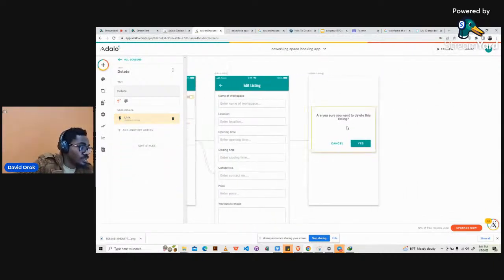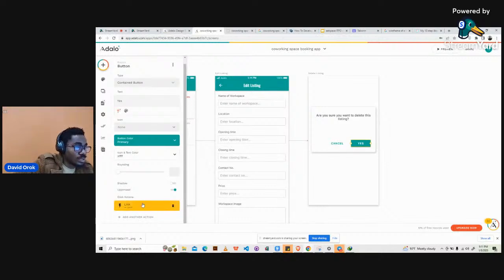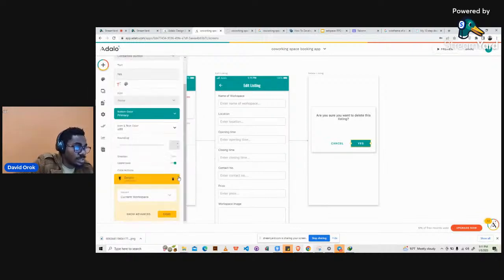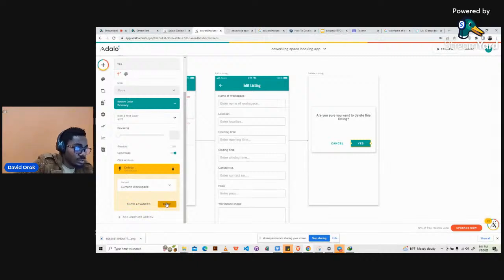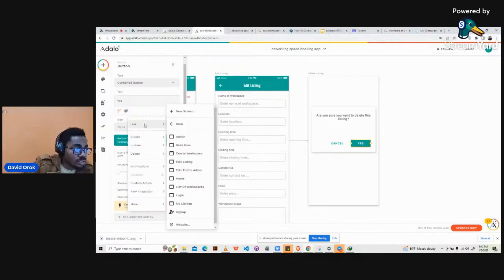And then when we come to this particular listing, we'll click on the yes button itself, and then we tell it what to do. The initial thing here was to link back, so we delete that. So add an action, delete current workspace, right? And then we click on done. Now, after deleting, if you don't add another action to tell it what to do, it will just stay there, and you have to keep clicking the delete button. So we have to add another action and say after you've deleted, go back. You can just click on back, but I would say go back to my listing.